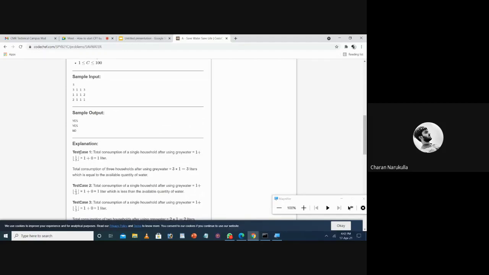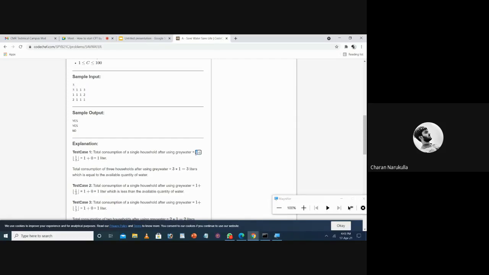So here for this question, for the first test case, they said total consumption of a single household after using gray water is 1 plus 1 by 2. That means here you can check x, y are 1, 1, and we need to cut y value by 2.